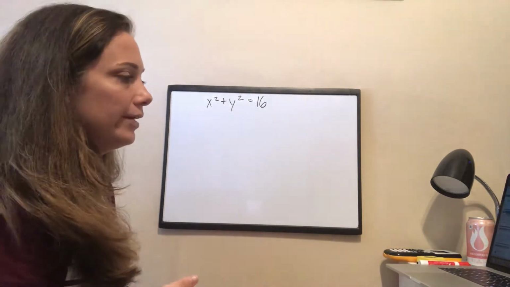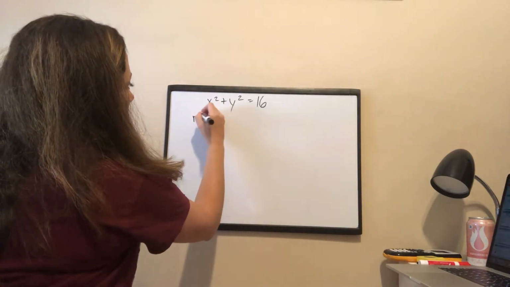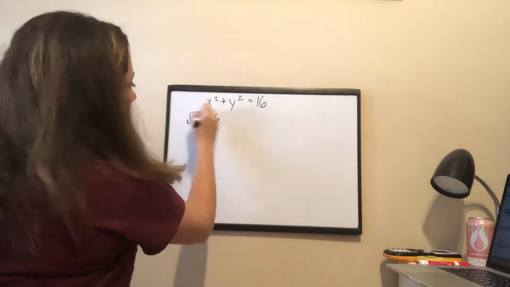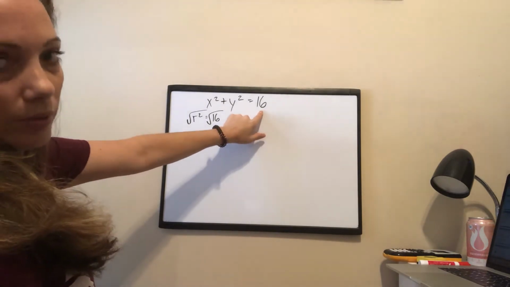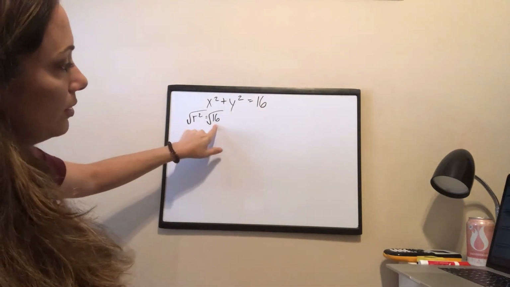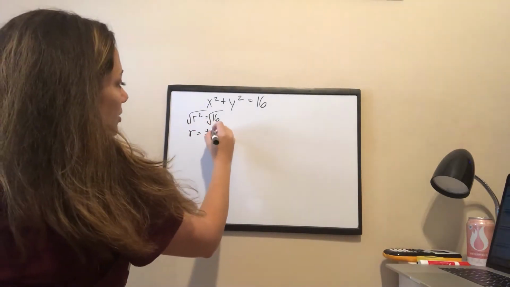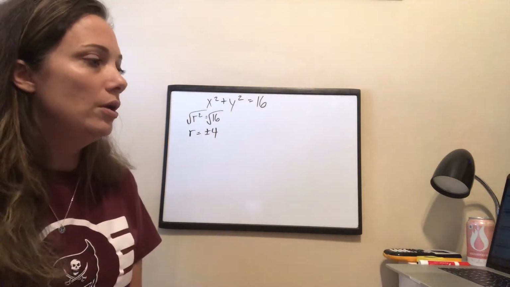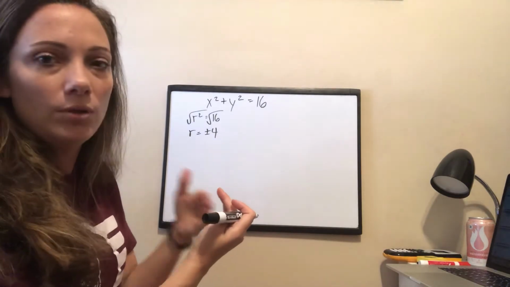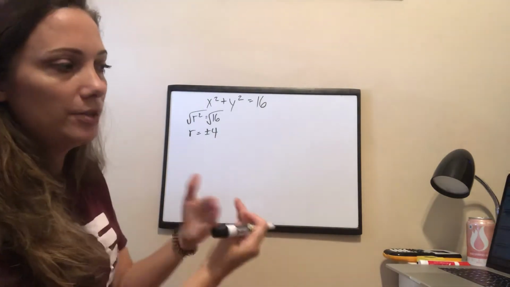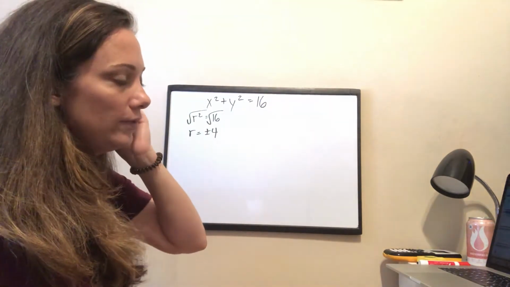All right, so make a table of values. Since the radius, my r squared, because remember the equation of a circle is r squared equals, so r squared is 16. To solve for r, I have to square root both sides. r is plus or minus 4. So my radius is going to go 4 units to the right on the x-axis and 4 units to the left on the y-axis. That's why we're doing plus and minus 4 now with circles. All right, so since the radius is plus or minus 4, use the values for the x values.